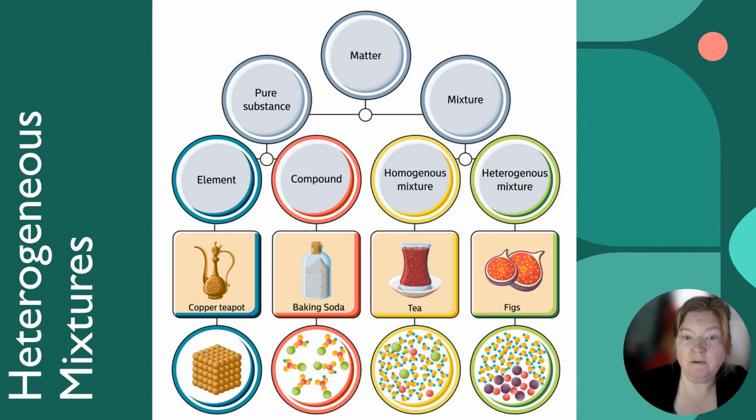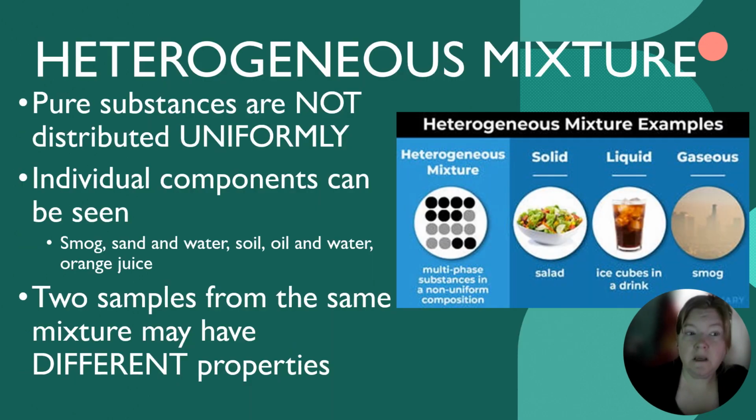Then what about heterogeneous mixtures? Again, a type of mixture, which is a type of matter. Here, the pure substances are not distributed uniformly. I can see the different parts of it. So like smog, or sand with water, soil, oil and water, orange juice, you've got to shake it up, okay? Two samples from the same mixture may have different properties.